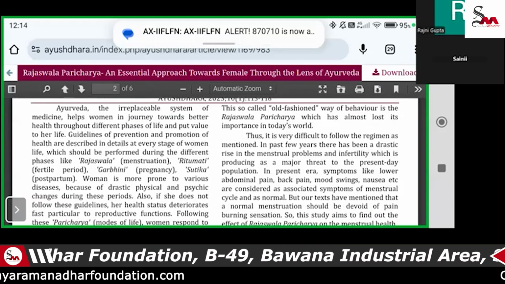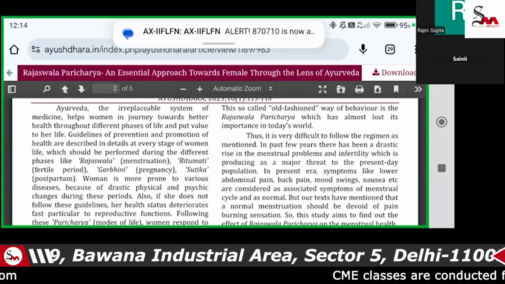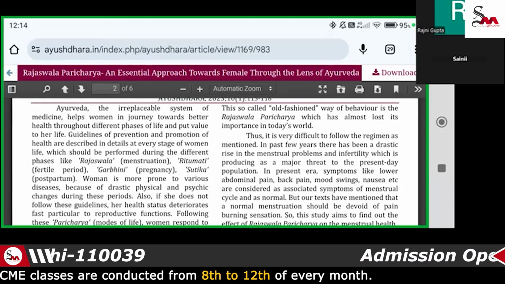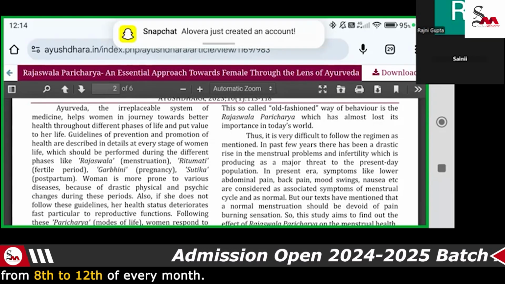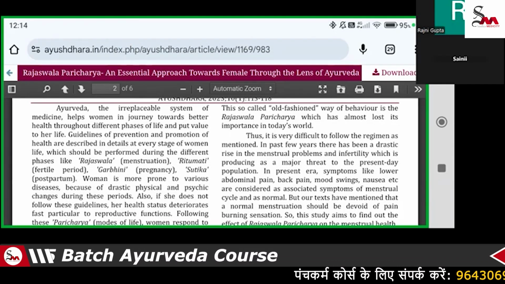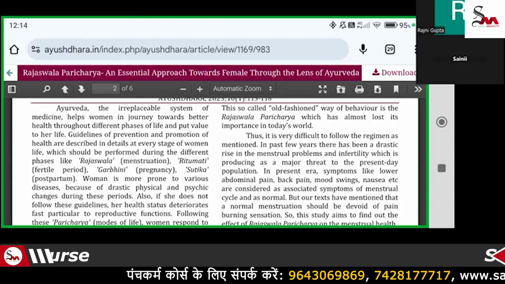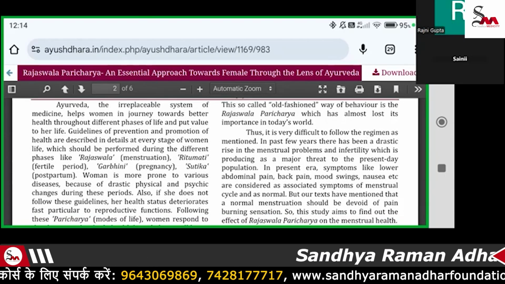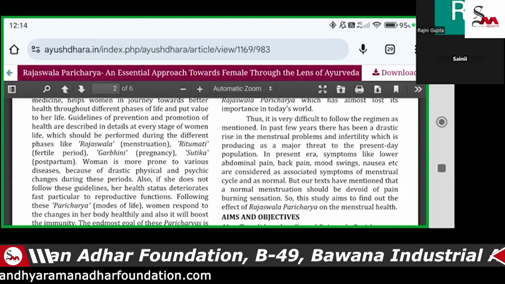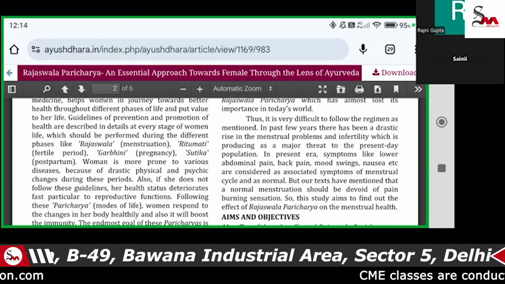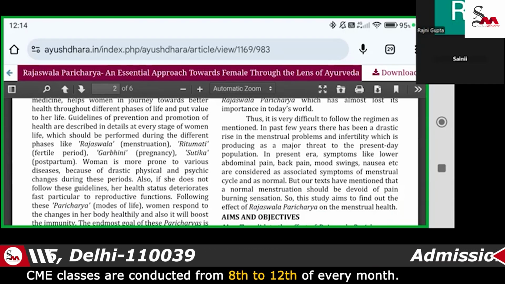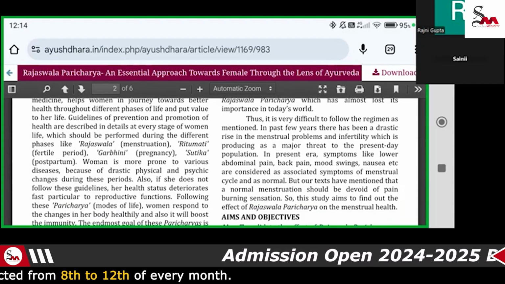When you conduct this awareness program nearby your clinic, it will help increase the patient flow in your clinic, and it will cover all parts of female diseases. Patients come to you regarding fertility, Garbh Sanskar, and then Sutika Paricharya. So once the patient comes to you, the lady can take many treatments under you. So we have to make the local community aware regarding Rajaswala Charya first of all.